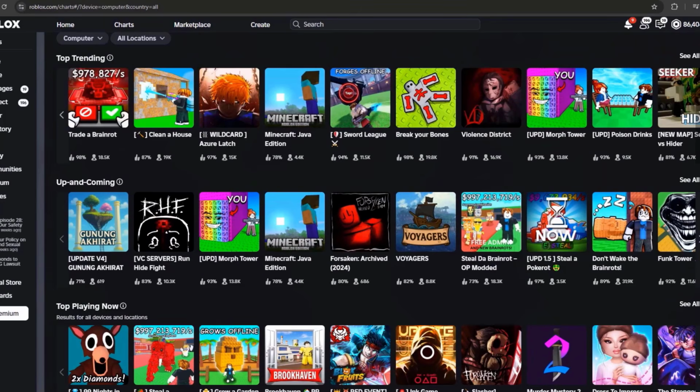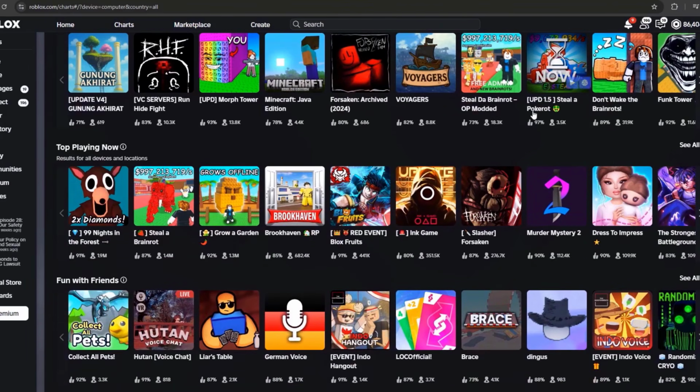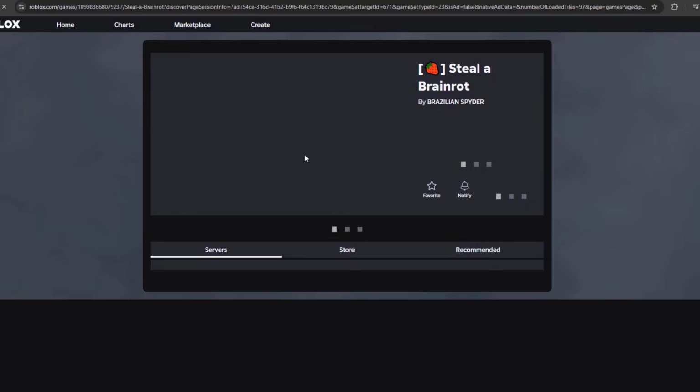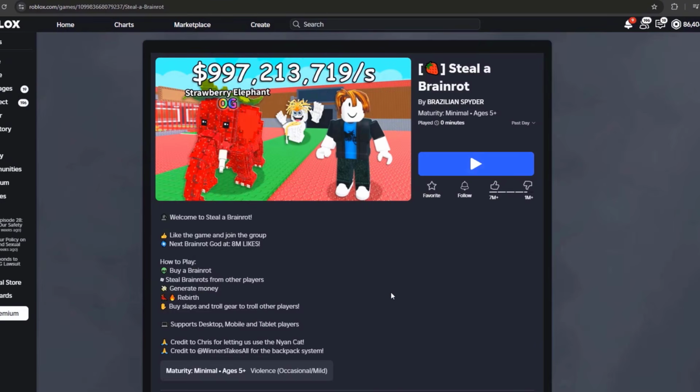Let me see. What's the most popular Roblox game that tons of Gen Alpha kids would love to play? Steal a Brainrot. Of course I should be recreating Steal a Brainrot. It literally has millions of people playing it right now. This is exactly the perfect game for Brainrot Gen Alpha kids. Okay, this is the game I'm going to recreate, and I'm only going to be using AI. All right, let's start back in Roblox Studio.